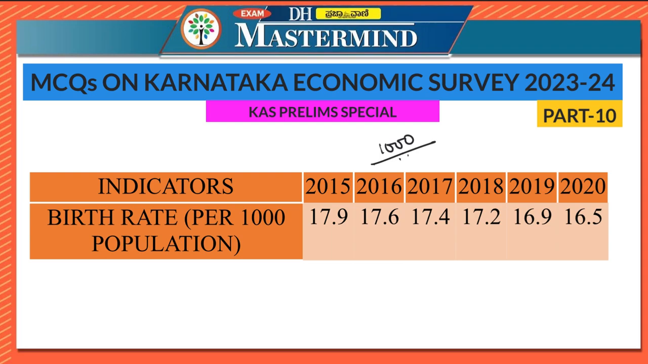So if you look at the data here, in 2015, 17.9 was the birth rate. However, it has been decreasing since 2015 and in 2020 it is 16.5. So if you look at the graph of our birth rate, it is steadily decreasing. You have to note down this point as well because there could be a question asking you to identify what was the pattern of growth, steadily increasing or a zigzag pattern. No, it has been steadily decreasing. 17.9, 17.6, 17.4, 17.2, 16.9 and 16.5. Now, according to the economic survey in 2020, the birth rate was 16.5. Very important. Note it down.